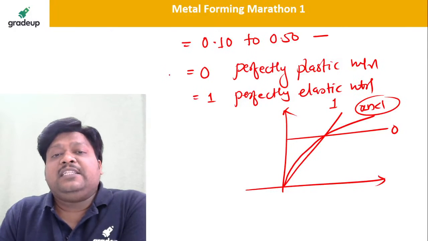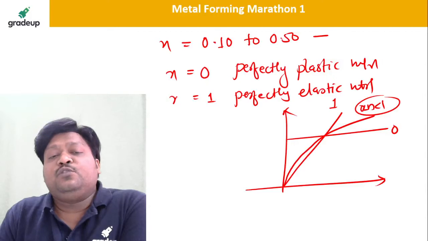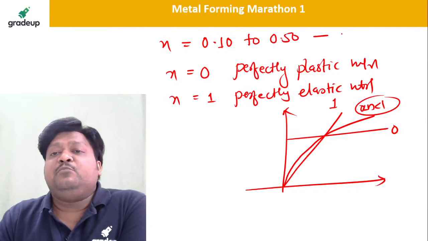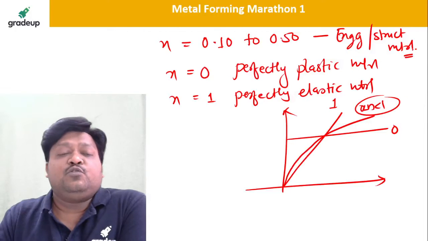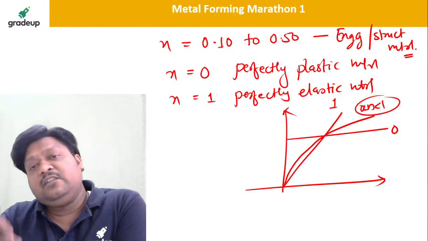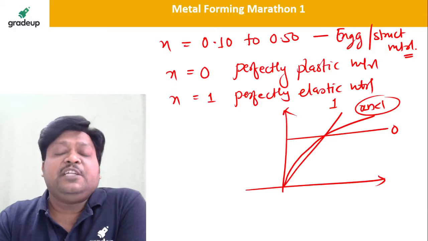Okay, for a perfectly plastic material, n is equal to 0. Just keep it in mind. This is for engineering or structural materials. This is the strain hardening exponent. The higher the value of the strain hardening exponent, the higher will be the hardness and the strength of that material.